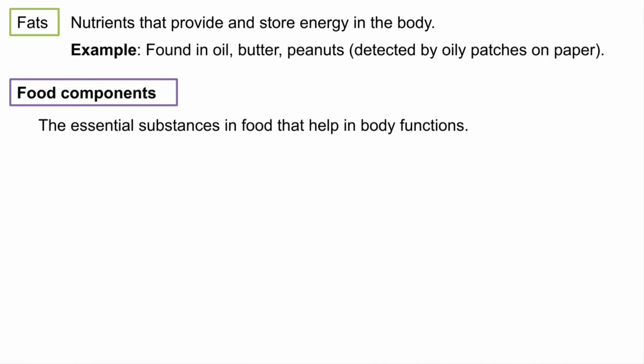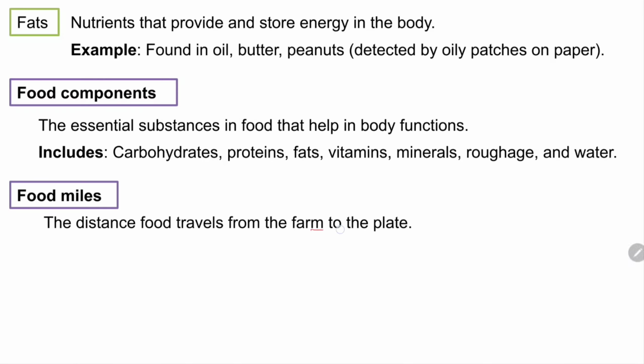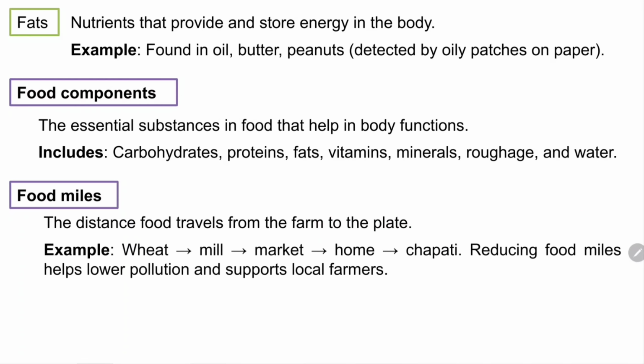Food components are the essential substances in food that help in body functions, including carbohydrates, protein, fats, vitamins, minerals, roughage and water. Next we have food miles, the distance food travels from farm to plate, that we have discussed just now. We should be reducing these food miles by supporting locally grown fruits and vegetables, eating and buying those things, so that food miles are reduced and the food is fresh when it reaches us. Example, wheat goes to the mill, market, home, and then chapati. Reducing food miles helps lower pollution and supports local farmers also.